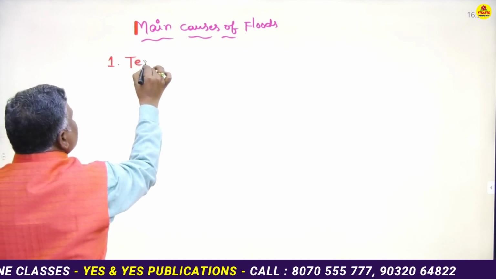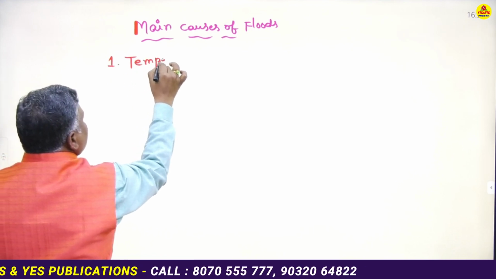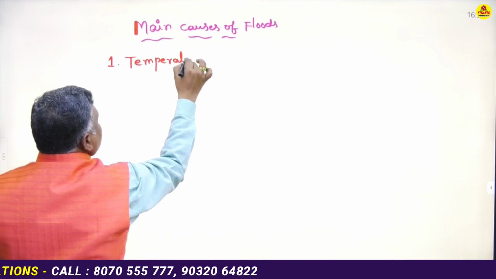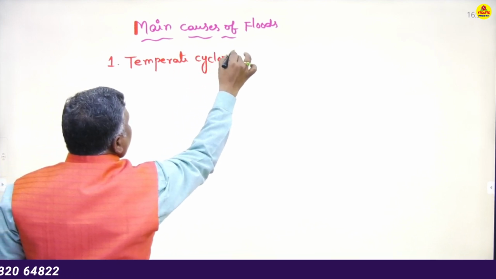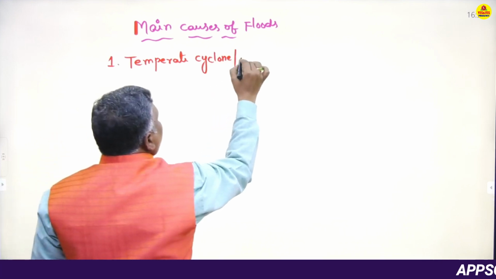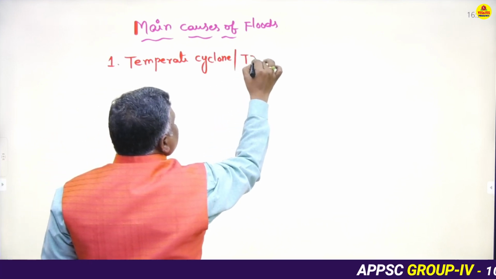Very important points. Temperate or tropical cyclones.